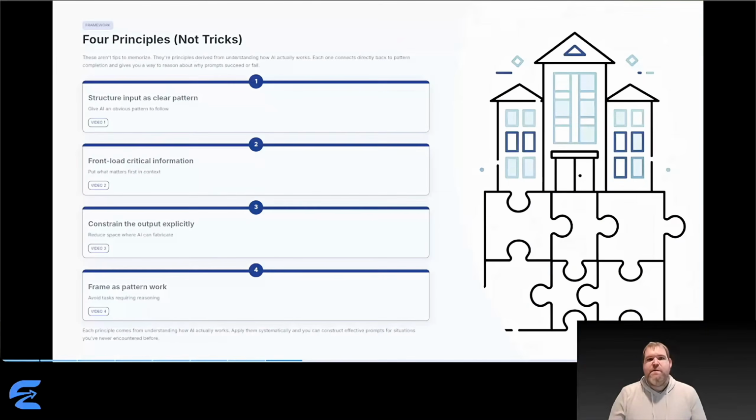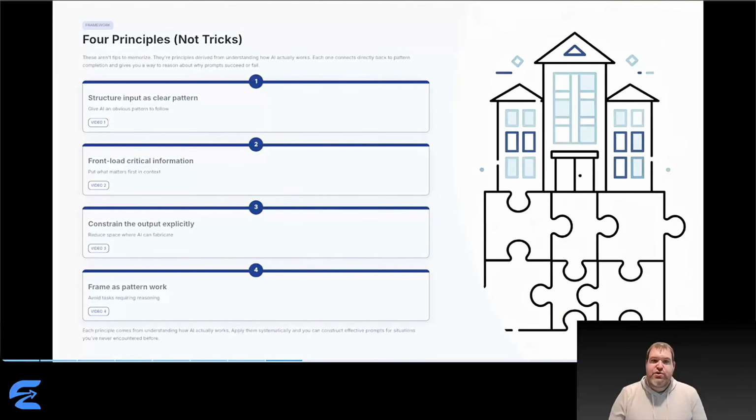Now, let me give you 4 principles for effective prompting, and I'm calling them principles for a reason. These aren't tricks you memorize. They're ways of thinking that come directly from understanding how AI works. Each one connects back to concepts we've covered in previous videos. Pattern completion from video 1, context windows from video 2, hallucinations from video 3, strengths and weaknesses from video 4.